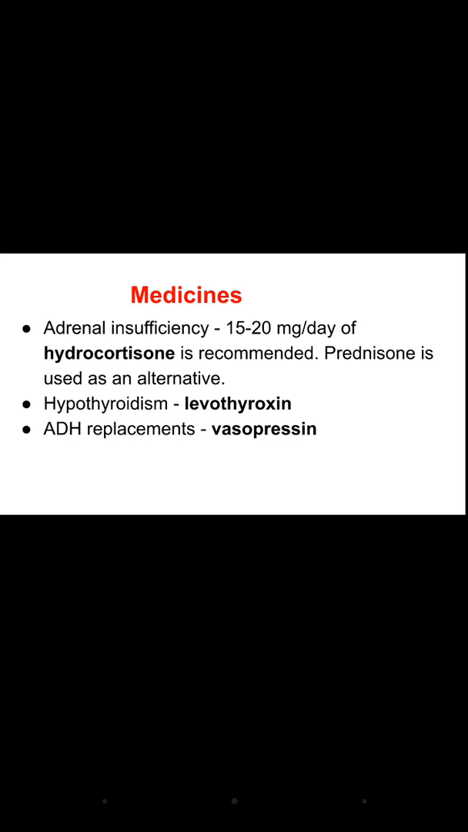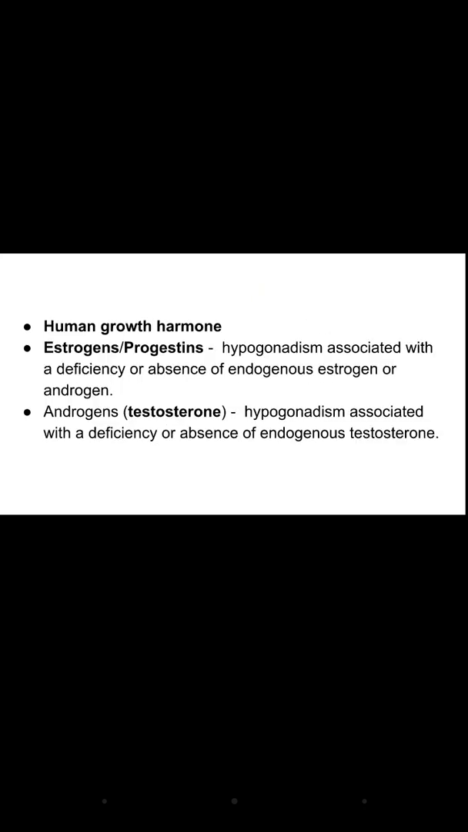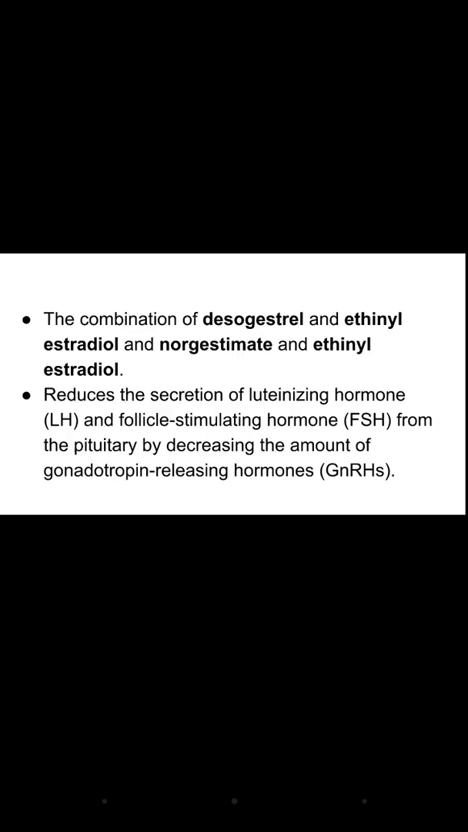Now the medications. We will give hormone replacement therapy. In adrenal insufficiency, we provide hydrocortisone, and if hydrocortisone is not available, we provide prednisone. In hypothyroidism, we provide levothyroxine. For antidiuretic hormone, we provide vasopressin. Human growth hormone is provided. Estrogen and progestins are given if there is a deficiency or absence of endogenous estrogen or androgen. Then testosterone is given if there is a deficiency of endogenous testosterone.